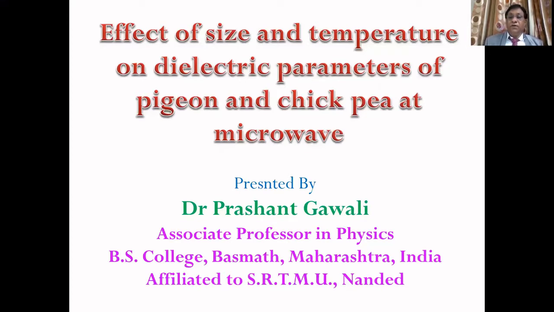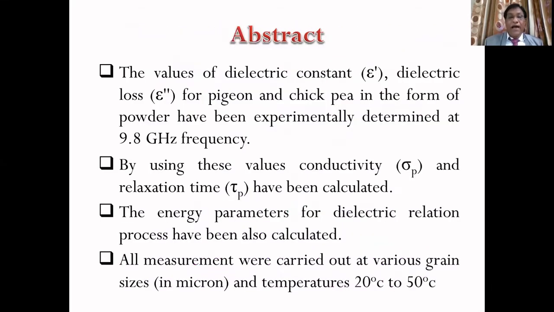For that, we have defined one factor which is based on the density. That factor is the relative packing factor. The relative packing factor of the pigeon pea and chickpea samples is the ratio of the density of different grain size powders to the density of the finest, smallest crushed grain size particle. It is denoted by delta R.